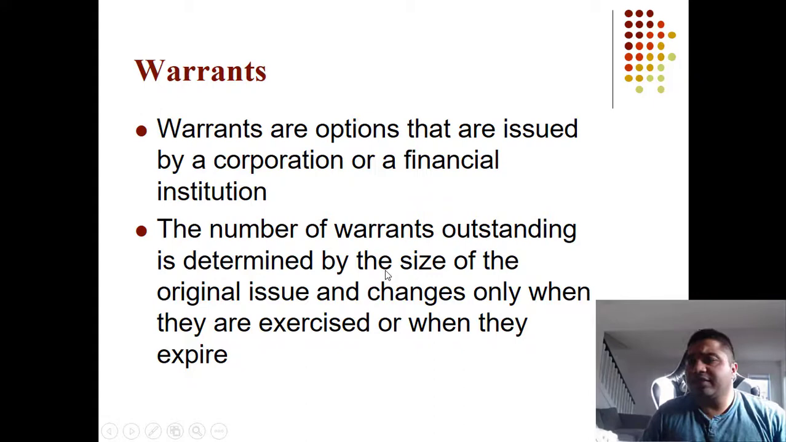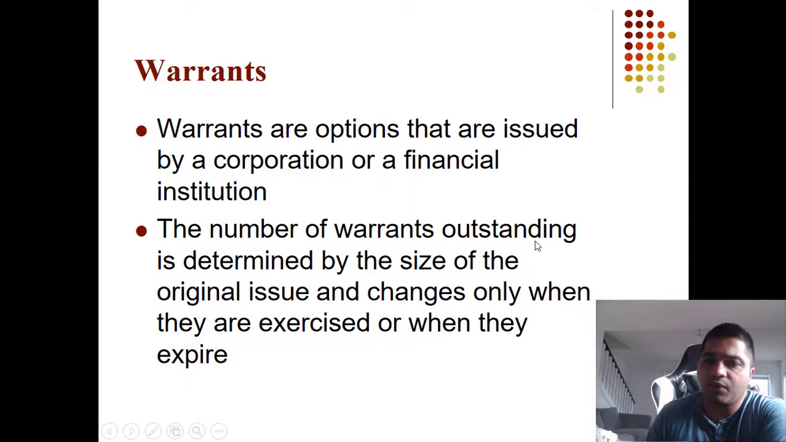Okay. Now there are special categories of options that even the company creates. All the options like call options and put options are created by exchanges. These are created by investors, traders. They are not created by companies, but there are certain options that are created by companies. So the first type of that is warrants. Warrants are options that are issued by a company or a financial institution. The number of warrants outstanding is determined by the size of the original issue and changes only when they are exercised or when they expire.